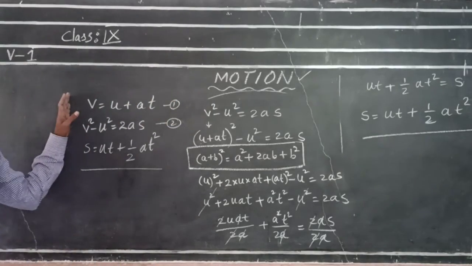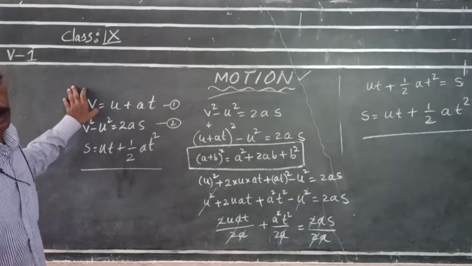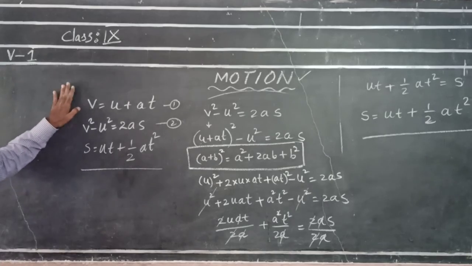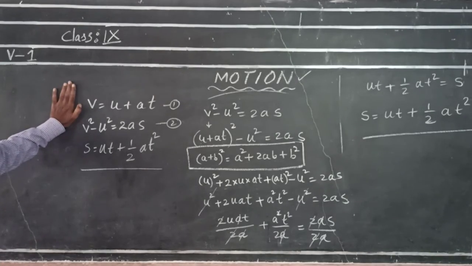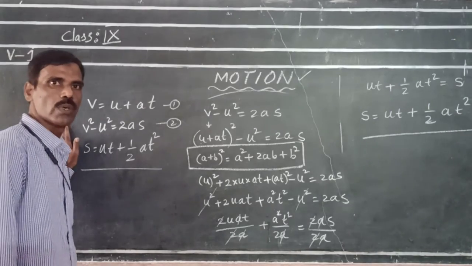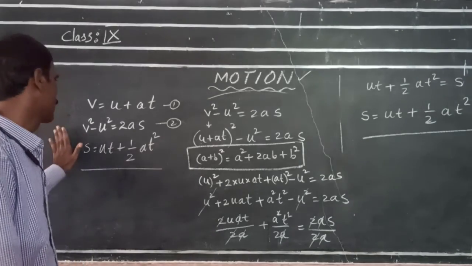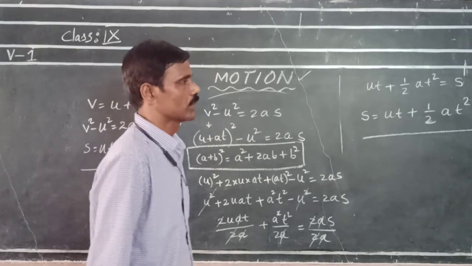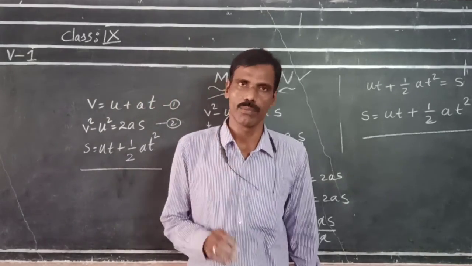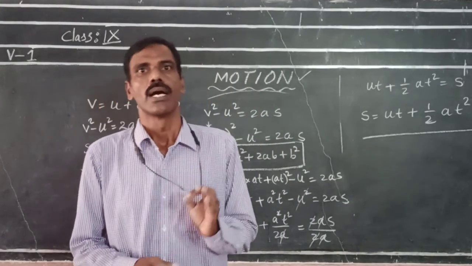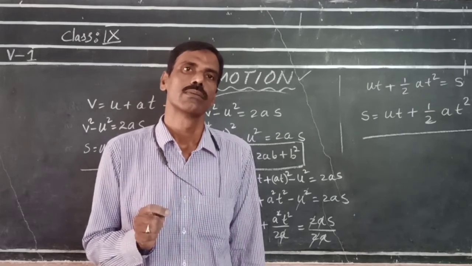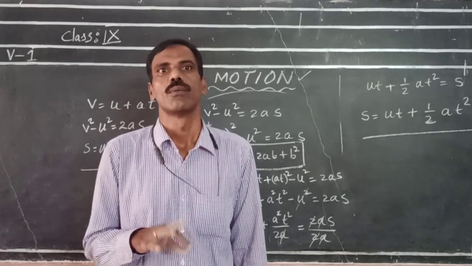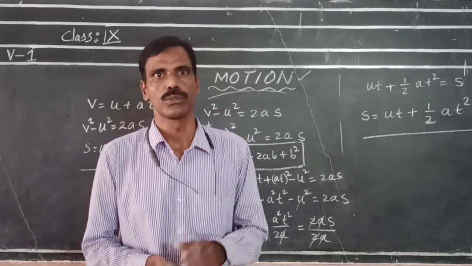That way, we derived three equations of motion. They are, first one is v is equal to u plus at. Second one is v square minus u square is equal to 2as. Third one is s is equal to ut plus half a t square. So these three equations of motion are to be remembered to find the unknown when the others are known to you. Thank you.